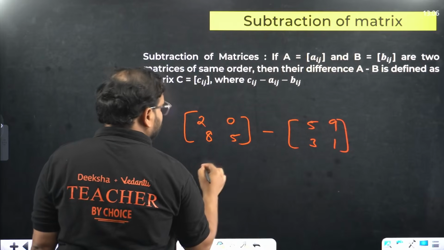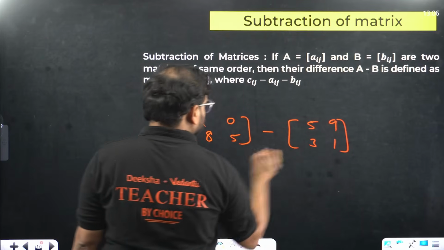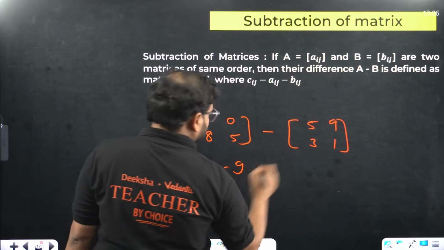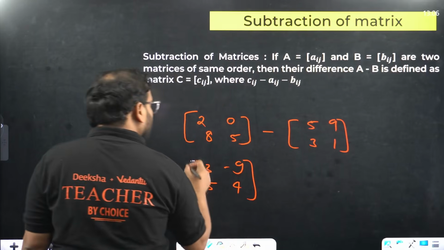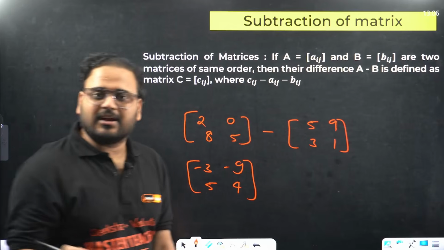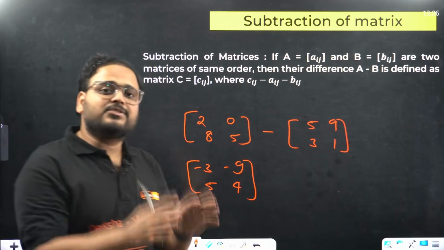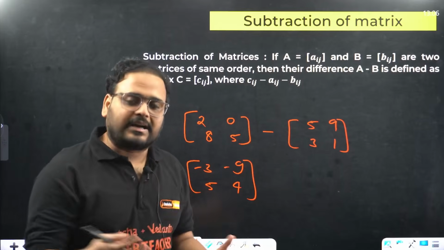Subtract them. 2 minus 5 is minus 3. 0 minus 9 is minus 9. 8 minus 3 is 5. 5 minus 1 is 4. So basically, what do you do? You subtract the corresponding elements, provided the order is the same. Here I have taken an example of a square matrix, but that is not always true. You can take a rectangular matrix also.